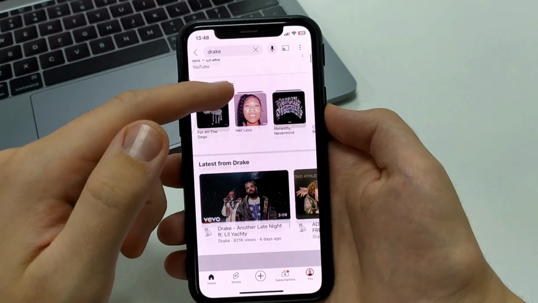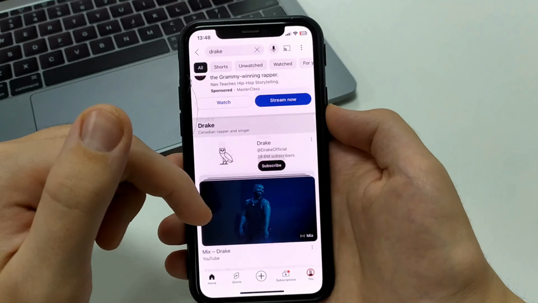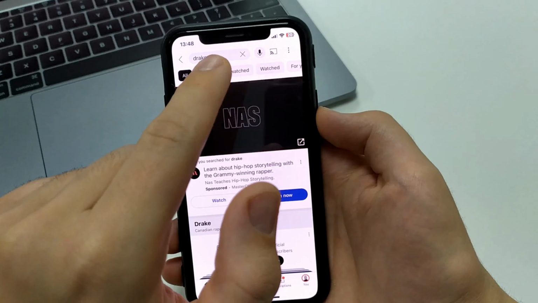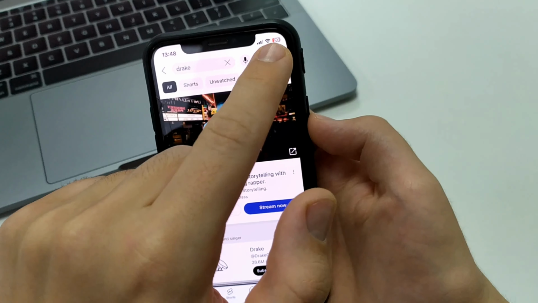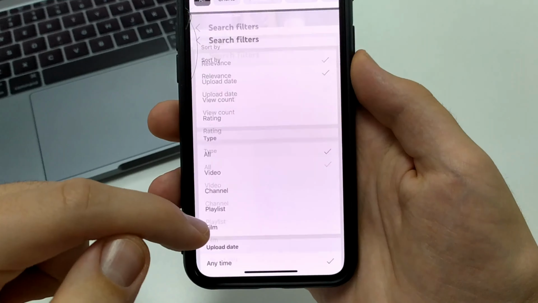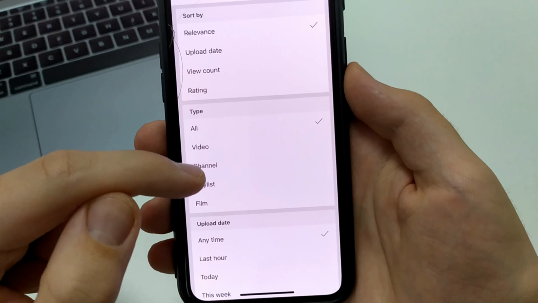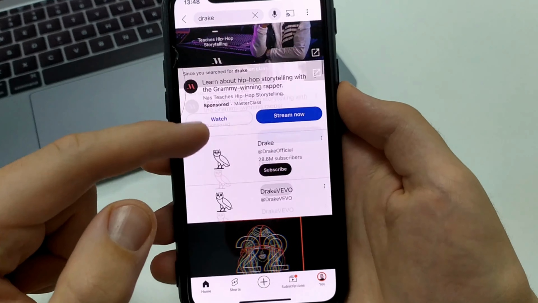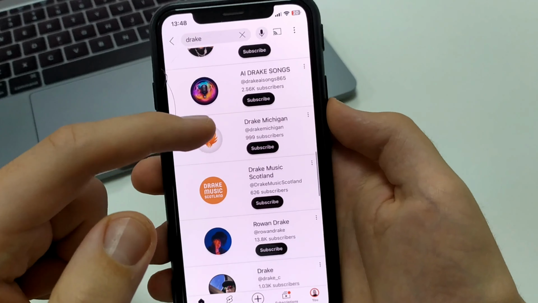Here a variety of videos, channels, music, and so on appear. If we want to search only for channels, we write our query, and here at the top we click on the three dots. Then we click here, select Type, and select Channel. Exit. And now we have channels called Drake.